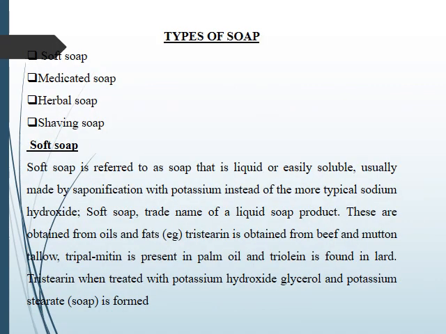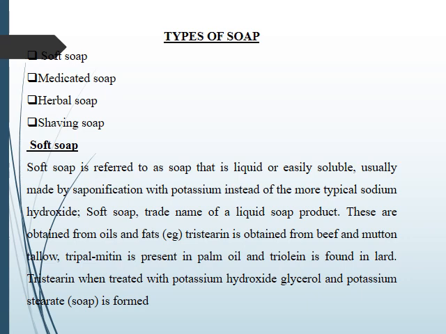Now, what are the types of soap? They are soft soap, medicated soap, herbal soap, and shaving soap. Now, what is meant by soft soap? Soft soap is referred to as soap that is liquid or easily soluble, usually made by saponification with potassium instead of the more typical sodium hydroxide. Soft soap is the trade name of a liquid soap product.